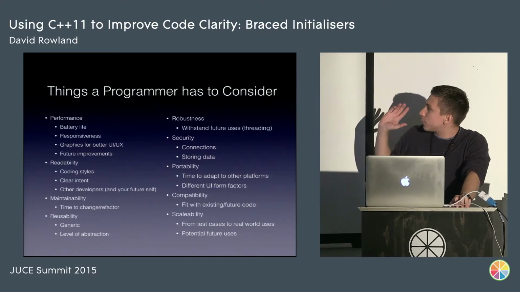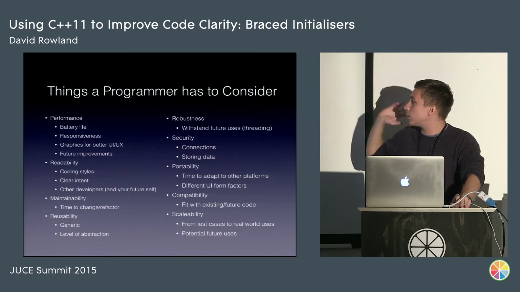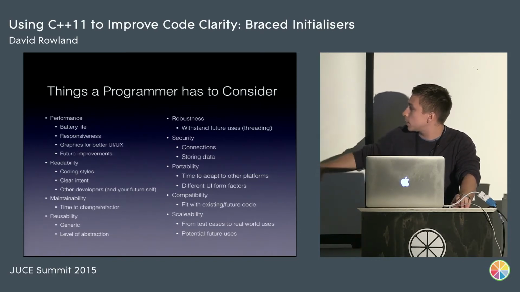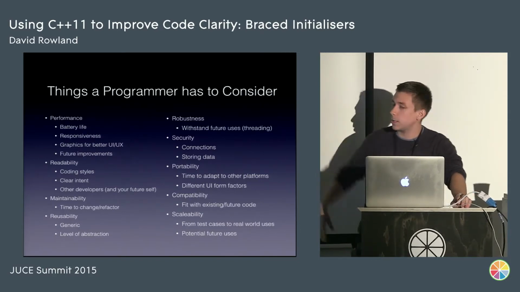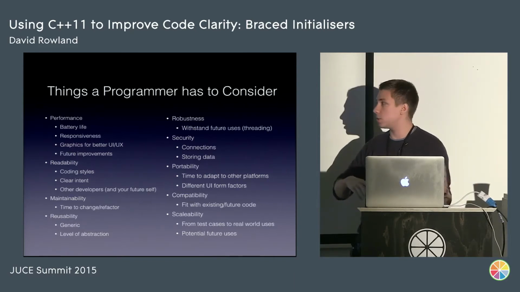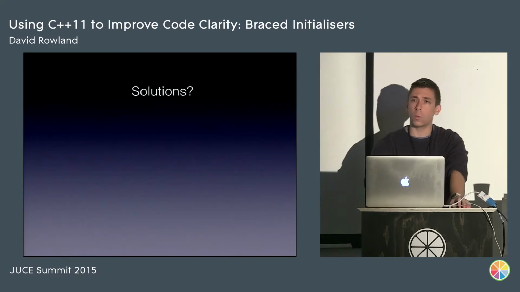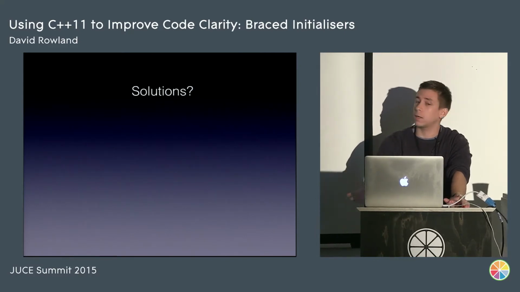One important thing to notice about some of these things is how many of them are actually in the future. If you're thinking about compatibility, scalability, reusability, maintainability, all of those things are unknown at the time you're writing your code, which is a tough problem to solve because it amplifies it. So what are the solutions to these problems? How can we make our lives easier?